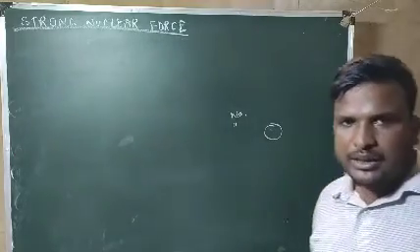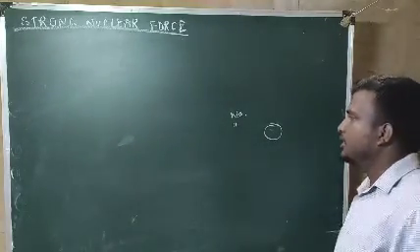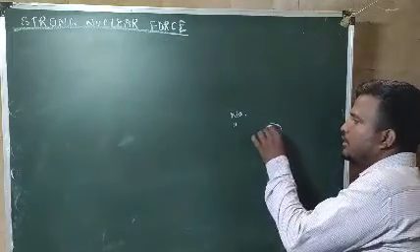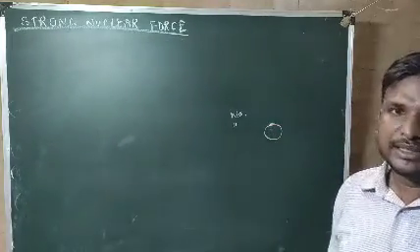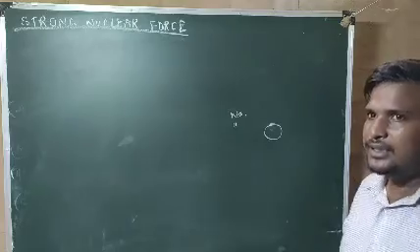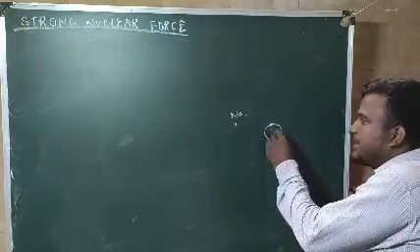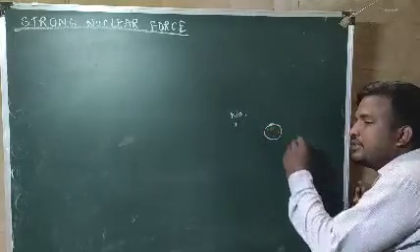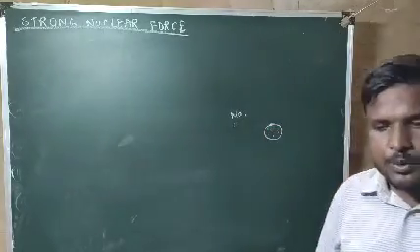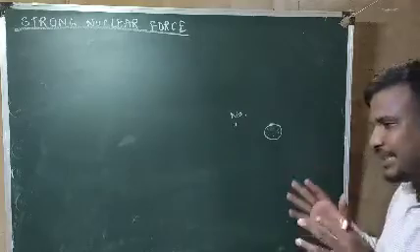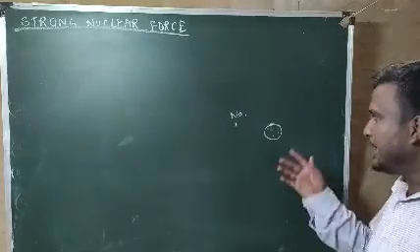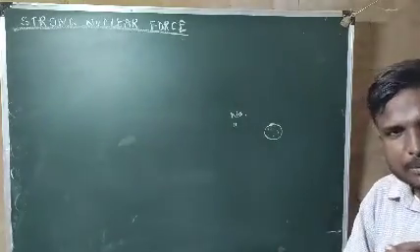That means 11 protons will be there. So what will happen? These protons will repel each other because protons are positively charged, so there is a chance that the nucleus will blast.